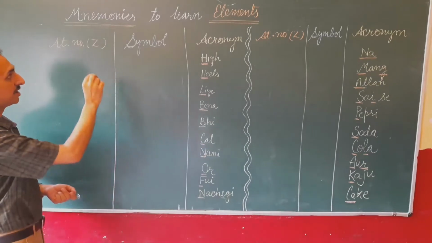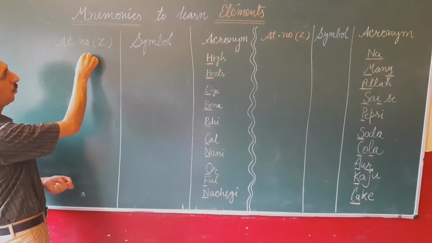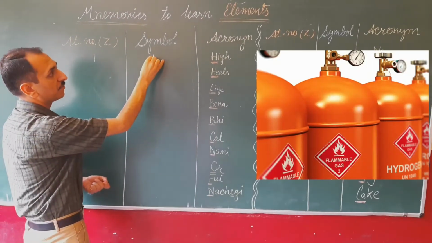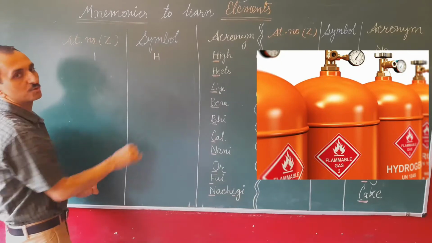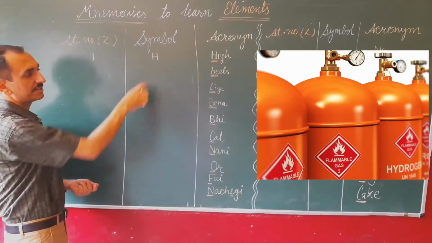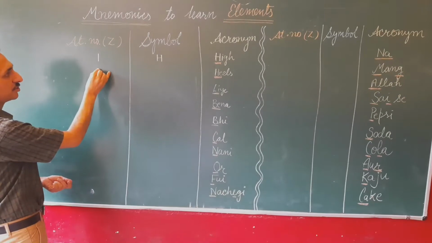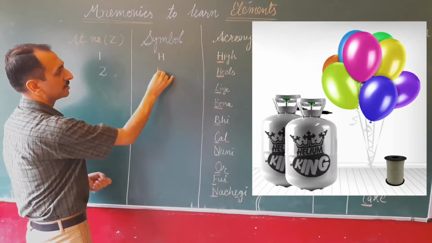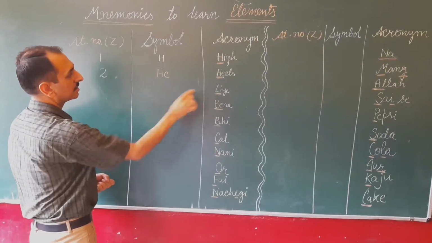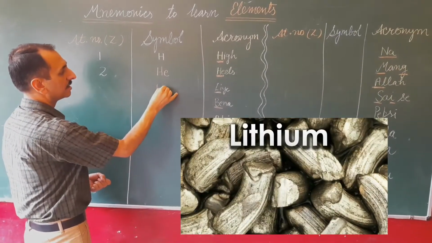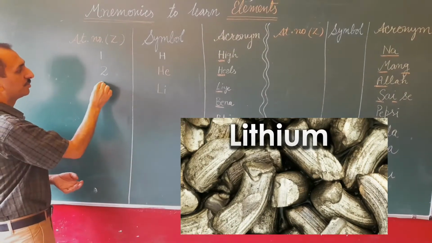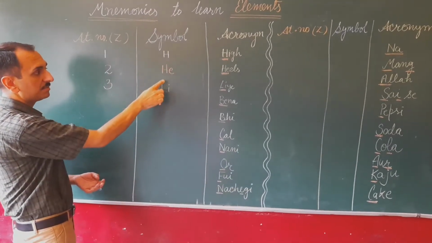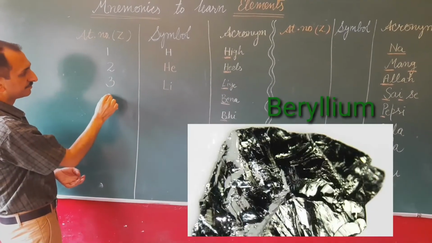Now I'll write down here the counting, 1, and I have to write here the underlined word. That is the symbol for the element. This is hydrogen. Atomic number 1 element is hydrogen. Atomic number 2 element is the underlined word, He. Then Li, lithium, atomic number 3. It is an easy way to learn. Hydrogen, helium, lithium. Now the fourth one.